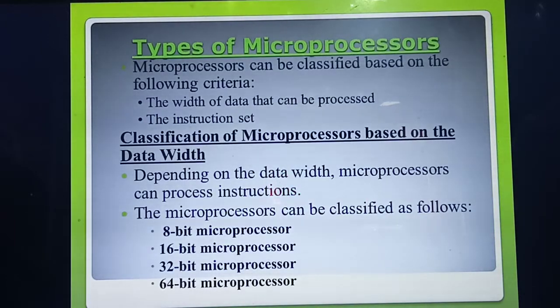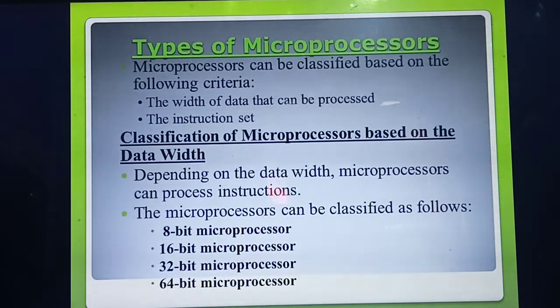So the microprocessor can be classified based on what? First, based on the width of the data. That means how much data a particular microprocessor can process. Second, based on the instruction set. Understood? First based on what? The width of data that can be processed. Second based on what? Instruction set.